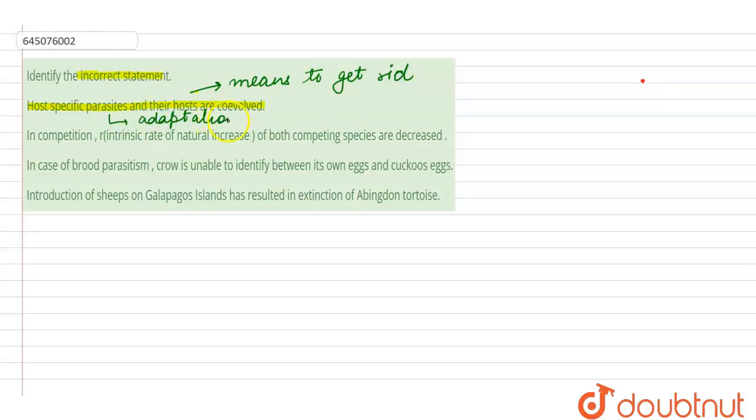in that particular host. So some of the parasites, for example, endoparasites like the tapeworm, that means the phylum Platyhelminthes, we can talk about them. They have hooks and suckers for clinging onto the wall of the intestine. Then they have high regenerative capacity, they are hermaphrodites, and they have a cuticle over the layer to protect themselves from the acidic conditions of the environment. So this statement which is given here is a correct statement.